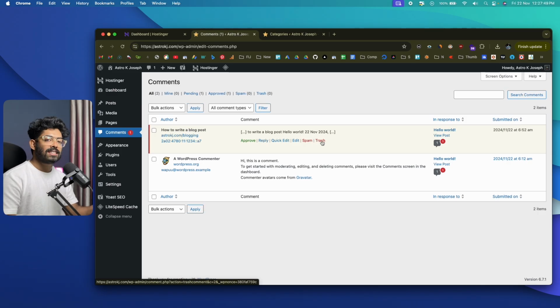Okay, now that's how simple it is to work with WordPress, to add a blog post, manage comments, customize your website, add plugins, install themes, and do a whole bunch of other stuff. Now all you gotta do is to do proper keyword research and find topics to write articles about. You can go ahead and do some research, write some high quality content, and start posting it on your blog. We have our first ever WordPress blog live, and if you followed along, you will also have your first ever WordPress blog up and live on the internet.